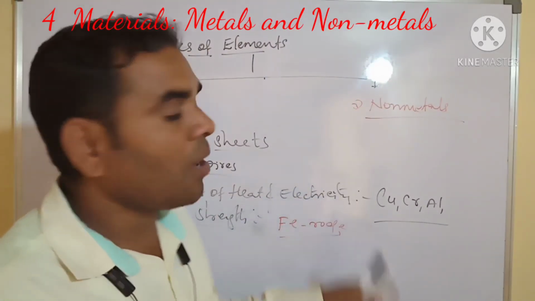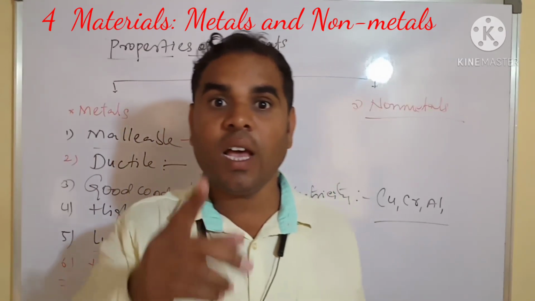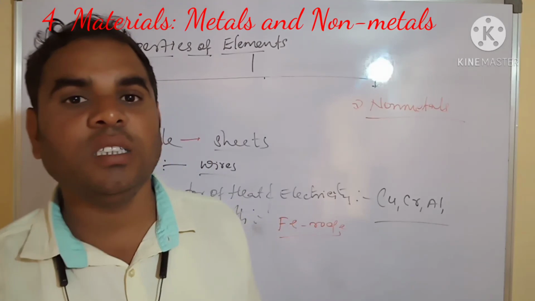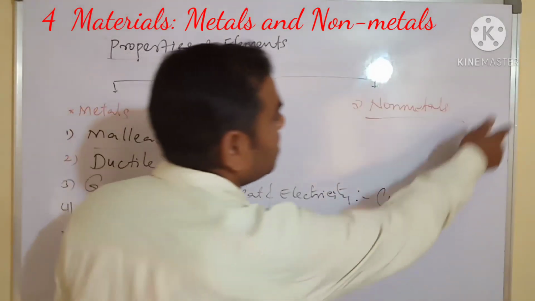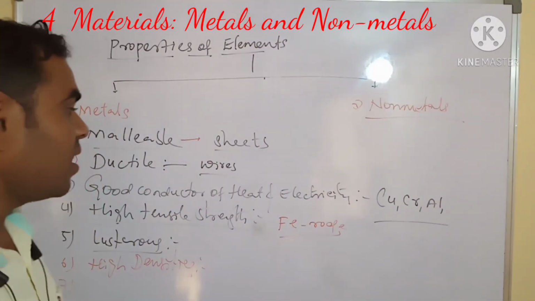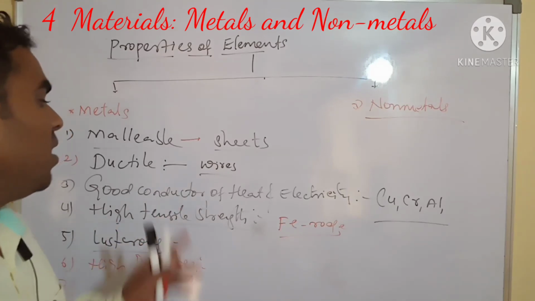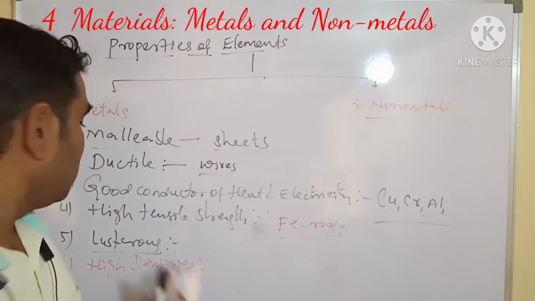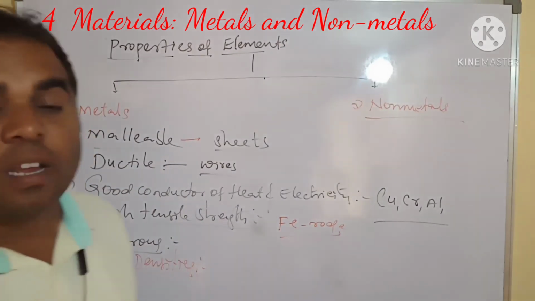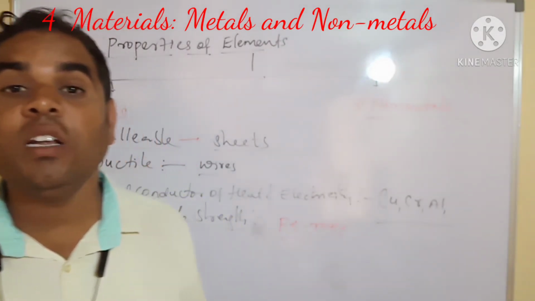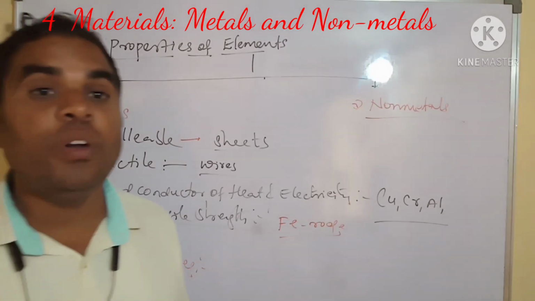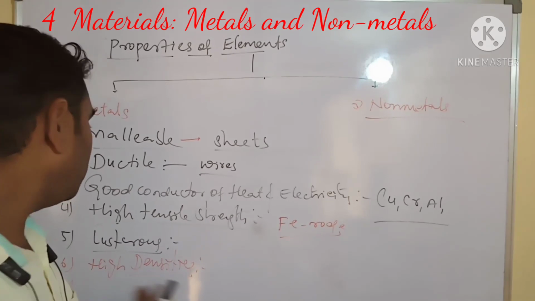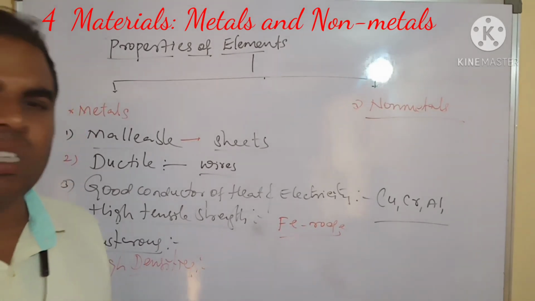Non-metals are generally poor conductors of heat and electricity. Yes, but graphite conducts electricity. Next, non-metals have low tensile strength. Next, non-metals are non-lustrous, but bromine and iodine are lustrous. Next we have to see the low density.